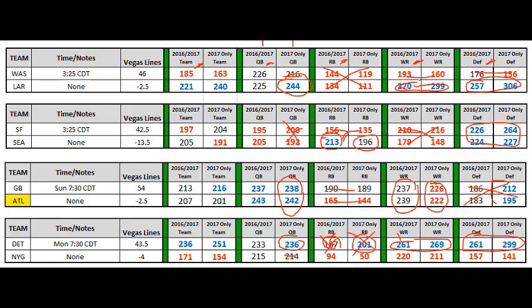Wide receivers we're going to use from the Rams and from Detroit. And our defense, we're either going to use the Rams, San Francisco, Seattle, or Detroit.